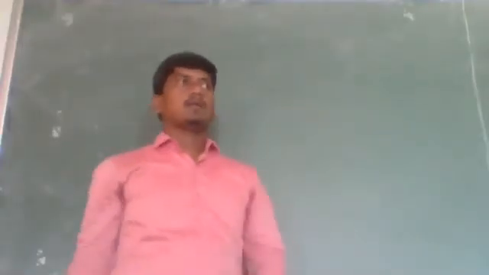Hi everyone. Now we have to prove one theorem on a connected graph.